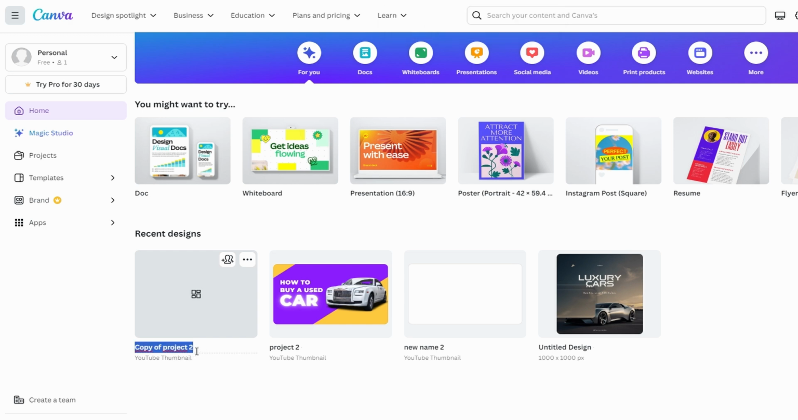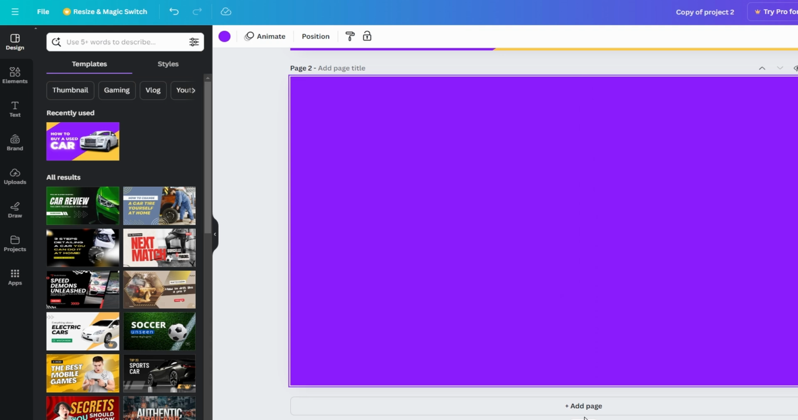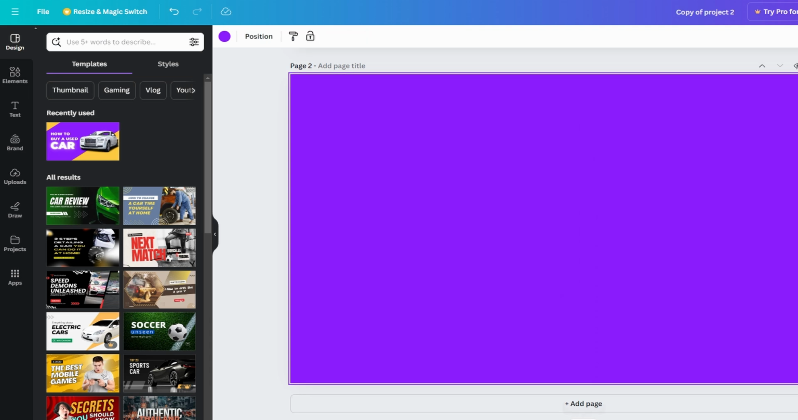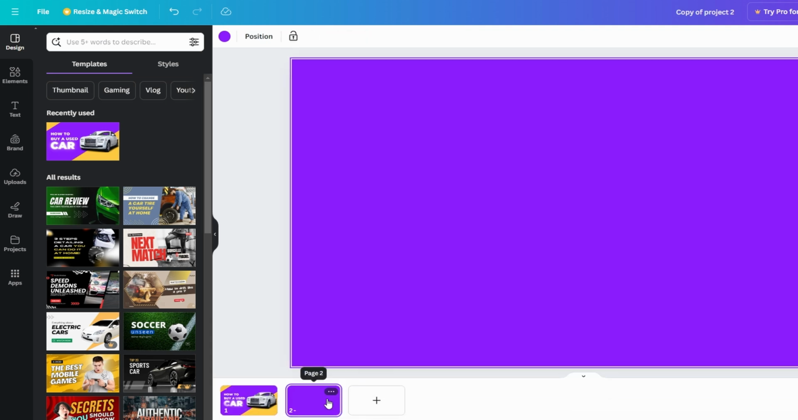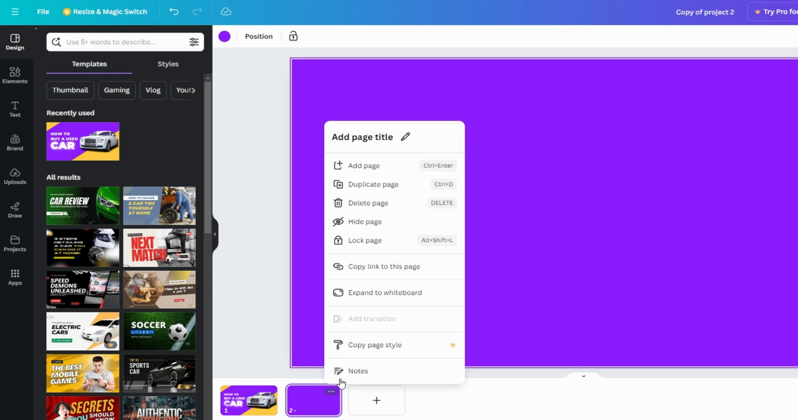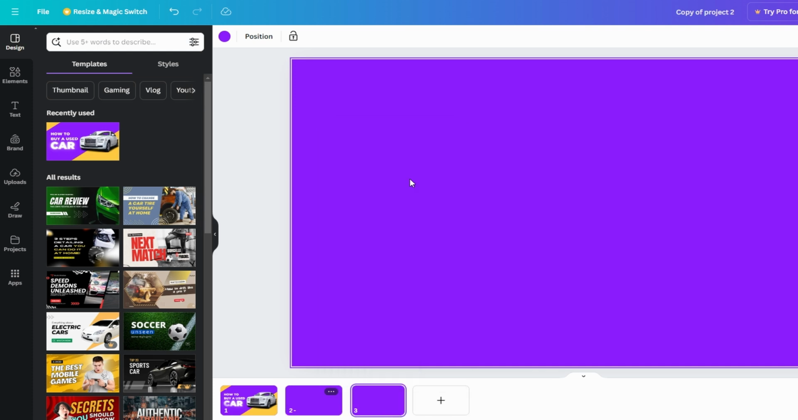To duplicate pages within the same project, inside your project, look at the bottom of the editor where your pages are displayed. Click on the small arrow next to pages to expand or collapse the page view. Find the page you want to duplicate. Click on the three dots and select duplicate page. Alternatively, you can also use the shortcut Ctrl+D. The duplicated page will appear directly below the original, and you can make changes without affecting the original.